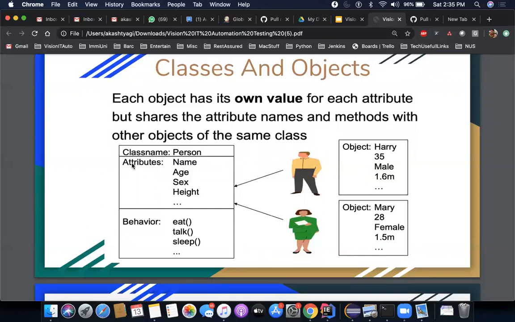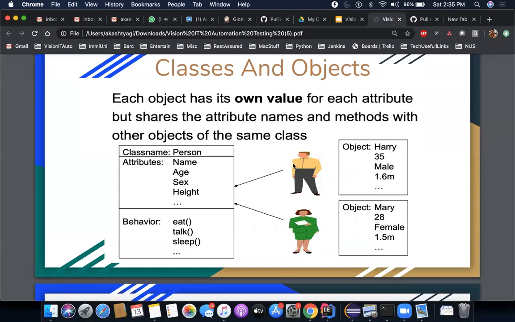Attributes can have different names. You can say properties, you can sometimes say state. So attributes, state, properties, they simply define that particular class or object, right? So if you notice here, this person has specific properties. Now this is an object. His object name is Harry, and this is its age, its sex, its height.